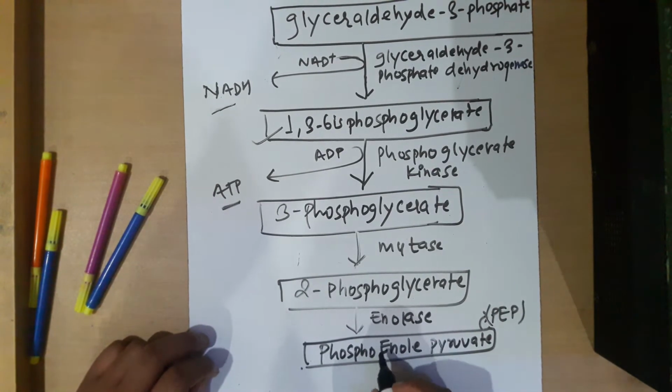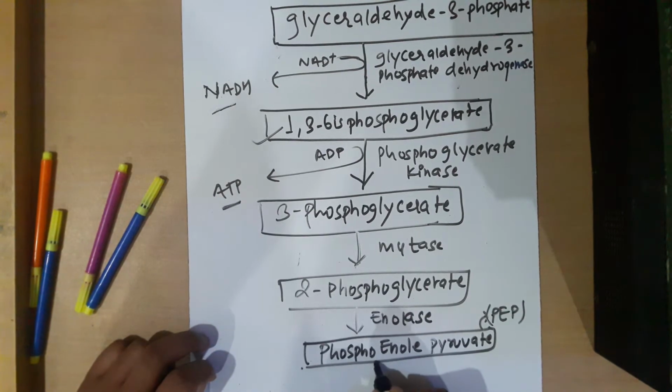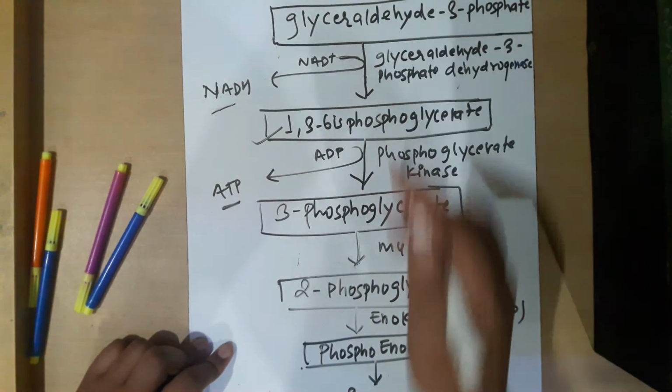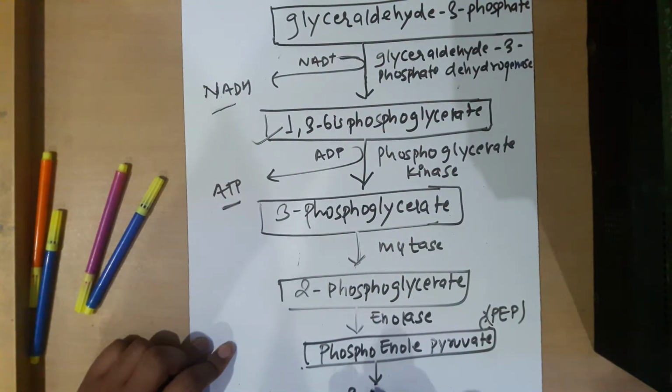Now this phosphoenol pyruvate is converted into pyruvate. This is the final, last step.